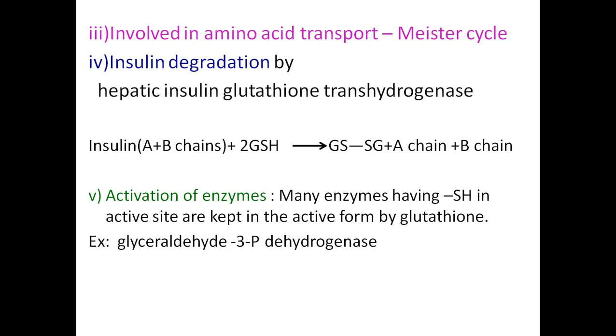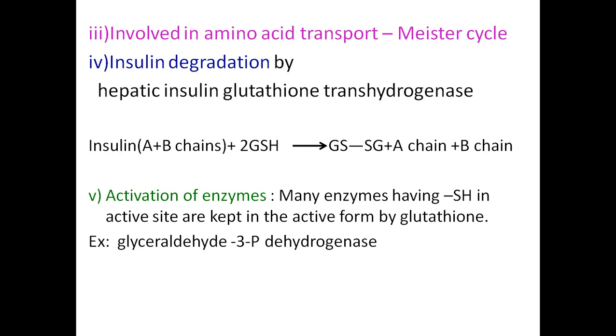GSH is involved in amino acid transport, so it is involved in amino acid absorption, that is called the Meister cycle that we have seen yesterday. And insulin degradation. Insulin is a peptide hormone. You know that it is degraded by hepatic insulin glutathione transhydrogenase. So degradation of insulin also requires this glutathione. Activation of enzymes.